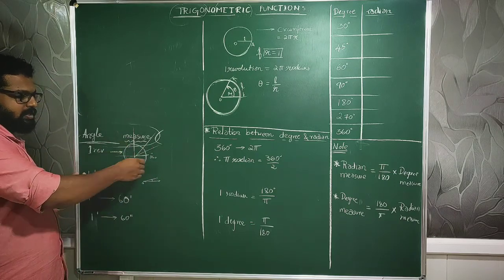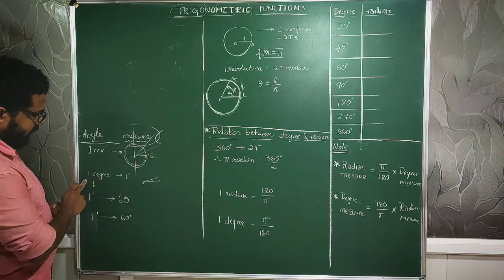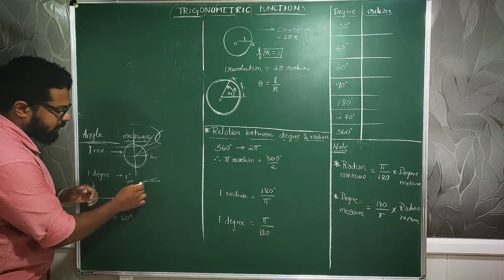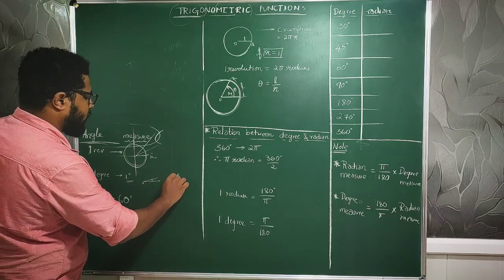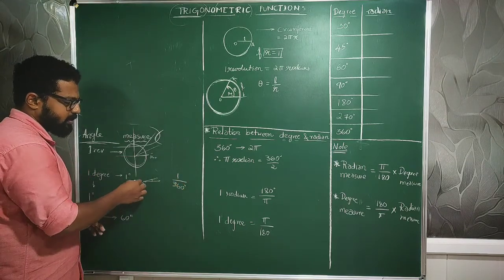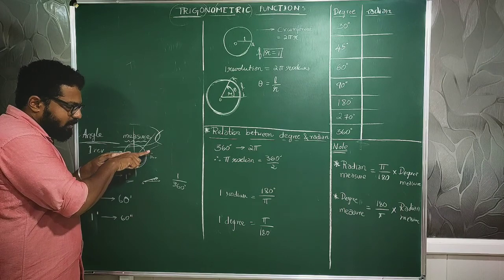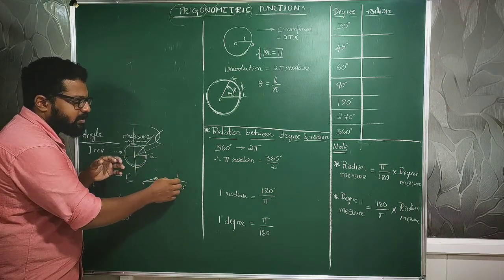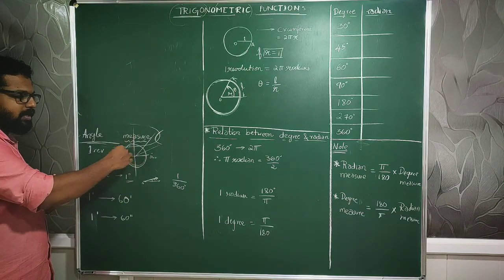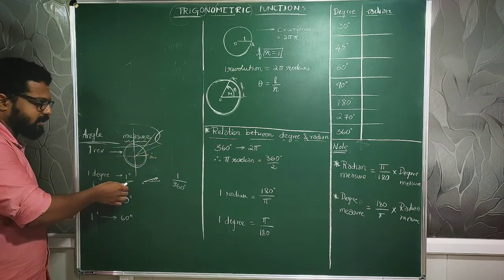Correct? From 0 degrees it starts and then it goes on to completing the revolution, that is 360 degrees. So now, what is this 1 degree? 1 degree is indicated like this, okay? This 1 degree is nothing but 1 by 360. That is, if I divide 360 into one particular portion, that one portion is called 1 degree. So one complete revolution is 360 degrees. The smallest unit of that is nothing but 1 degree.